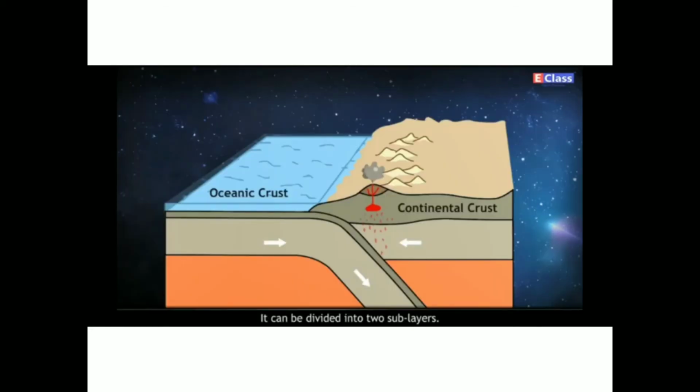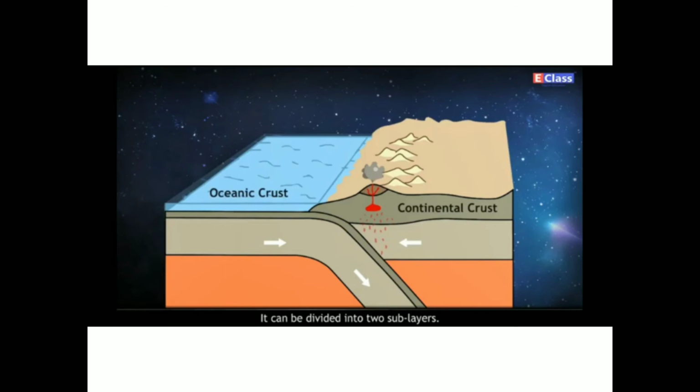As we move deeper from the surface, temperature increases. After that, the rate of the increase in temperature reduces and again increases in the core. At the center of the earth, the temperature is around 5500 to 6000 degrees Celsius. The crust is the thinnest of all layers when compared to the mantle and the core. This can be divided into two sublayers.